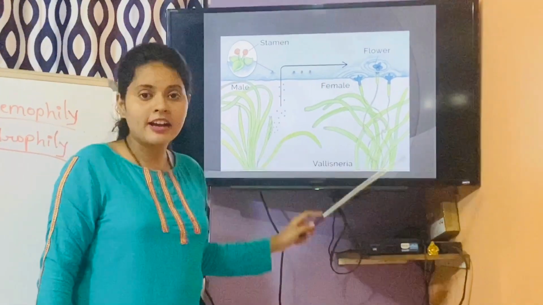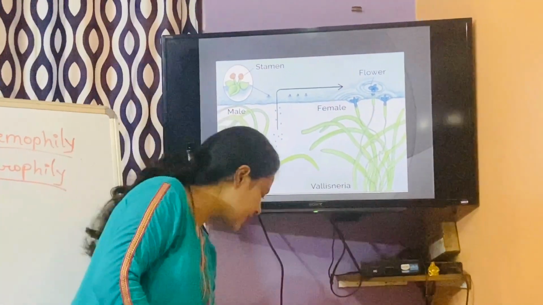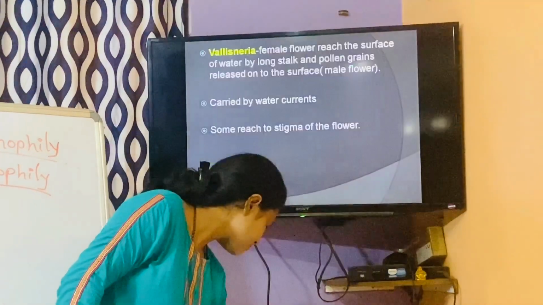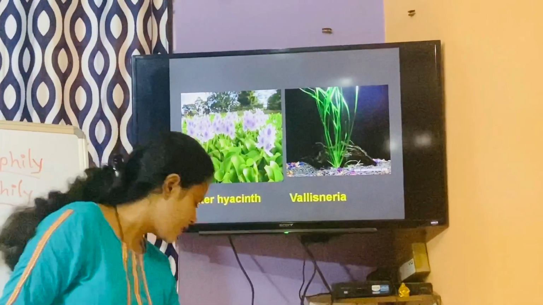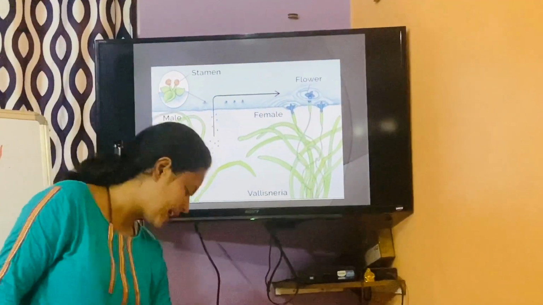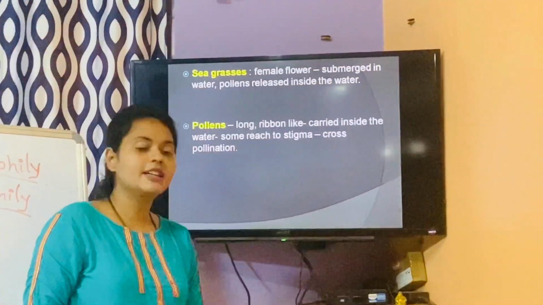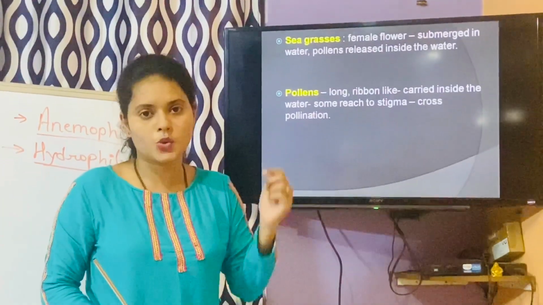So in order to prevent that, pollens are surrounded by some mucilaginous sheath. That is a very important requirement in the case of Vallisneria. Next example I will tell you about marine water plants, that is the marine seagrass Zostera.